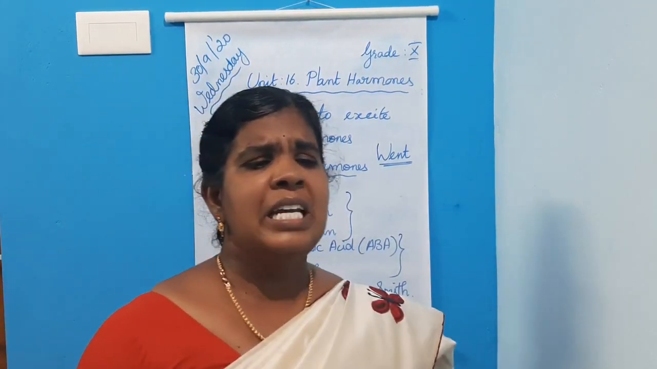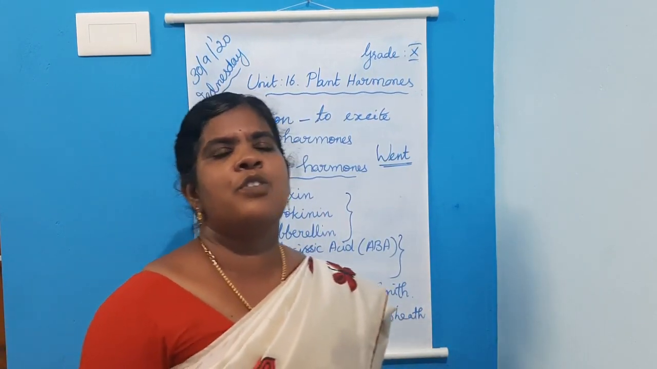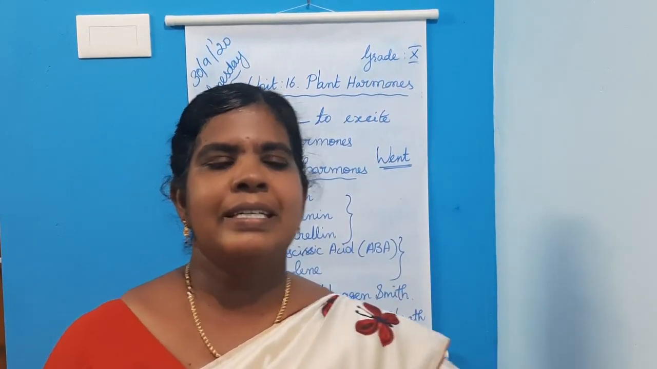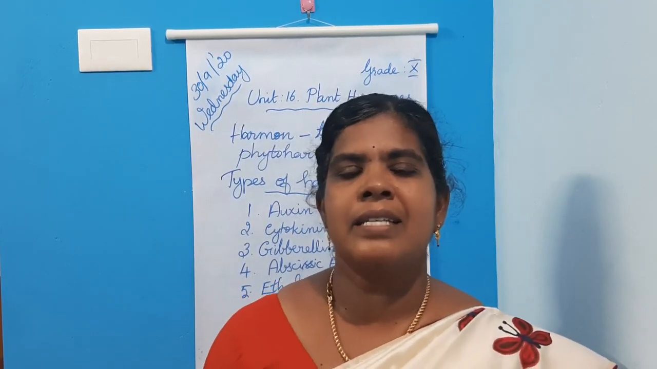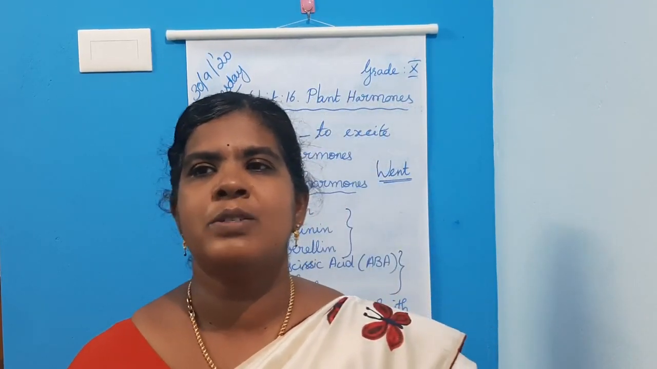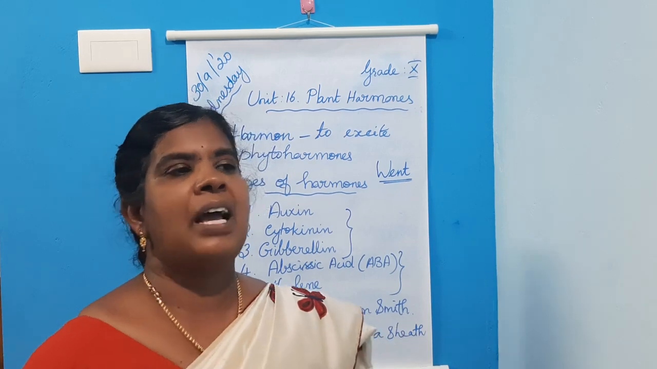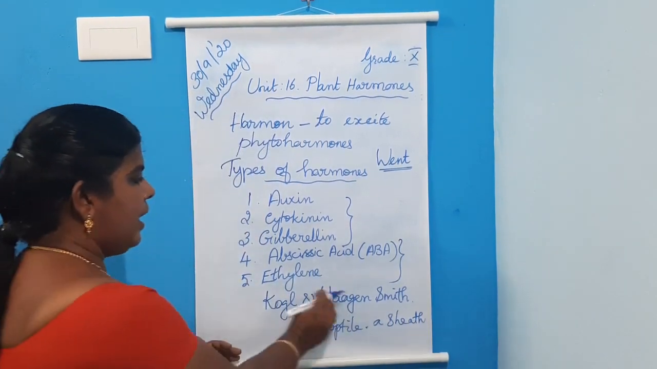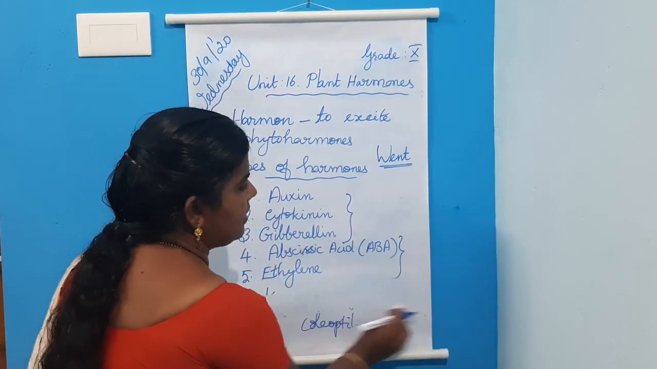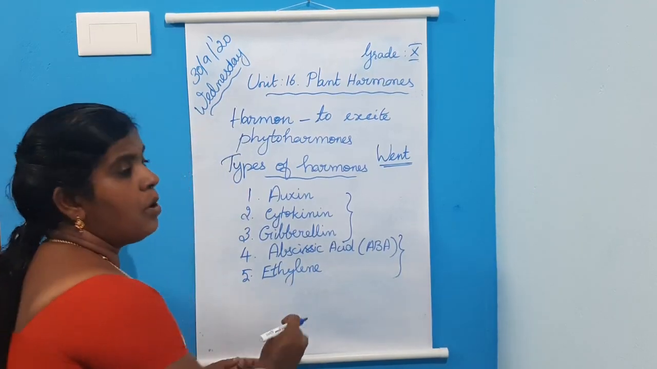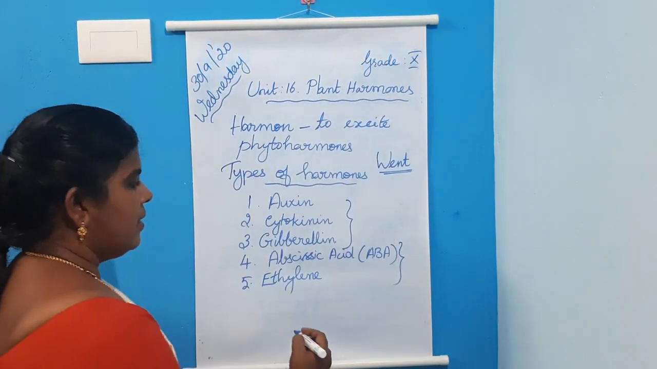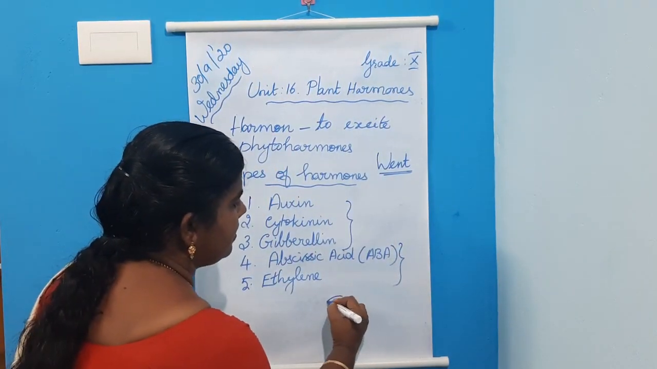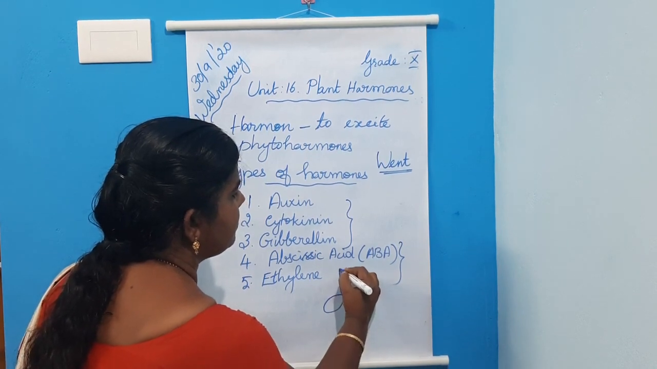Next, about Wendt's experiment. Fritz Went, he was a Dutch biologist. He demonstrated the existence and influence of auxin in the Avena coleoptile. He selected the Avena plant as the test plant for this experiment. In his first experiment, he selected the Avena plant.